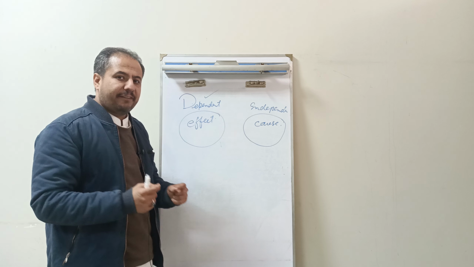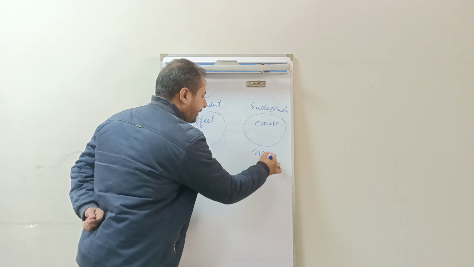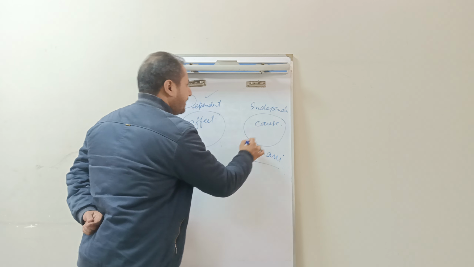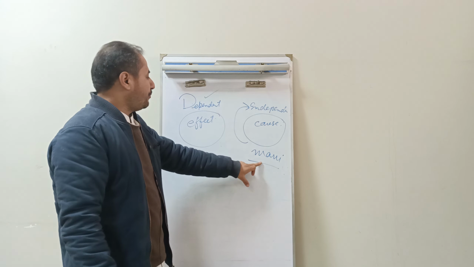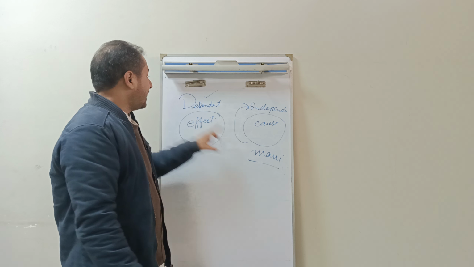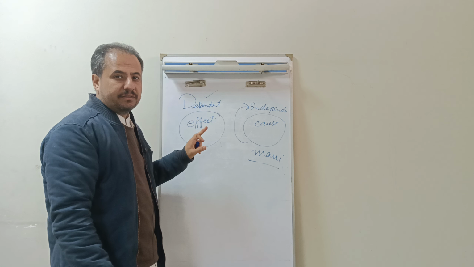There is one property of independent variable that if we manipulate this independent variable, this manipulation basically causes an effect in dependent variable.